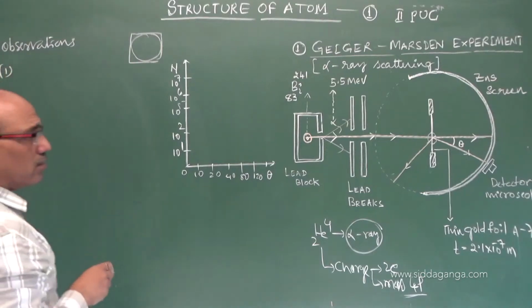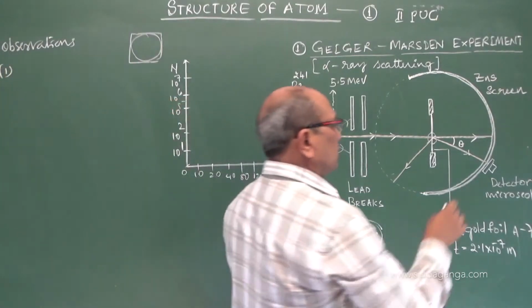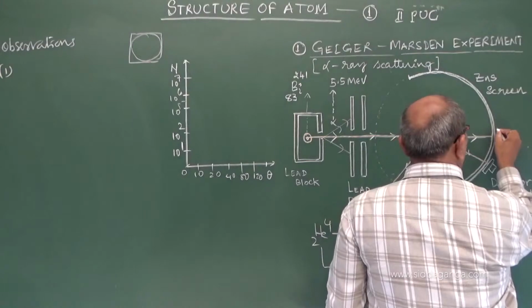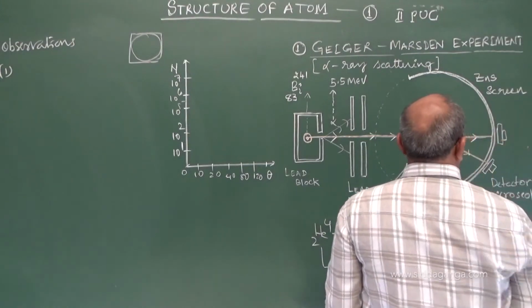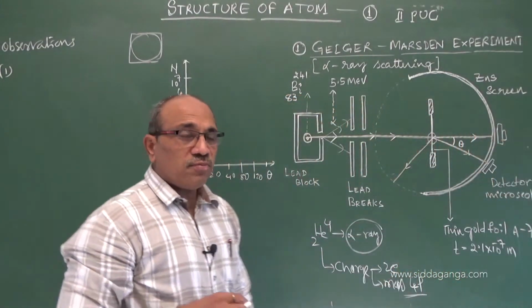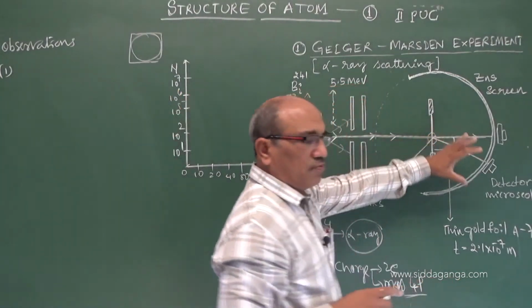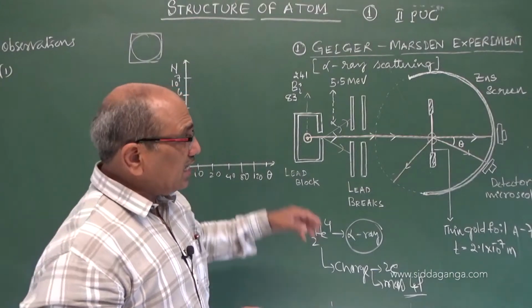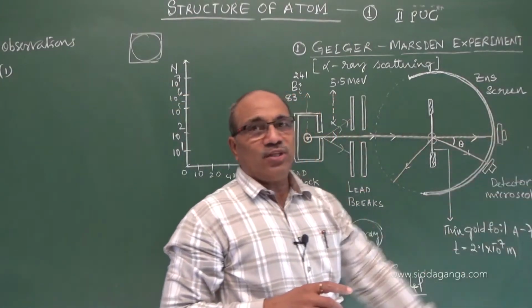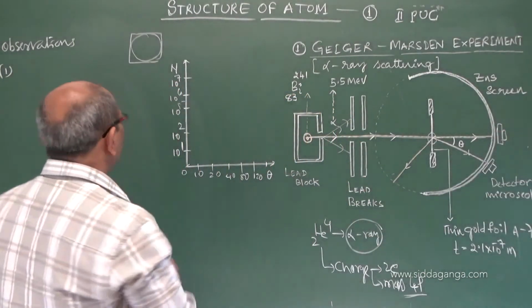First observation: if you keep the detector here and do the counting, if you make 1000 alpha particles fall on the gold film, 999 will reach the detector without much deviation.